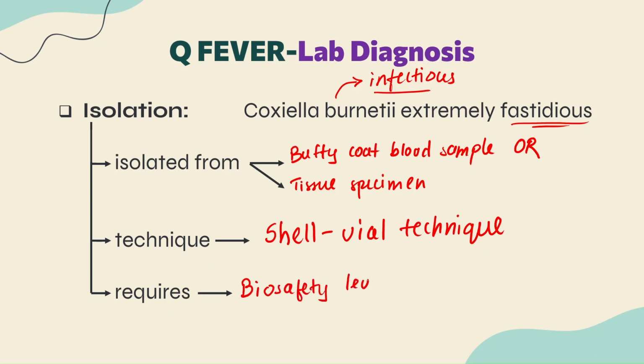If you have watched the previous video, you know biosafety level 3 laboratories. Laboratories equipped with biosafety level 3 facilities are a must in order to isolate those infectious organisms. So that was isolation under lab diagnosis.